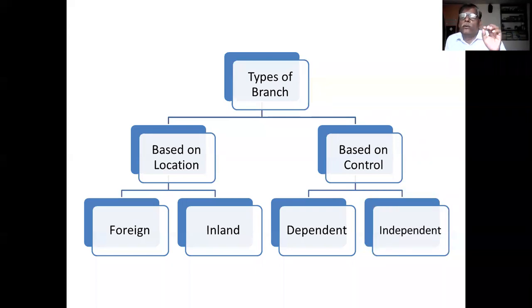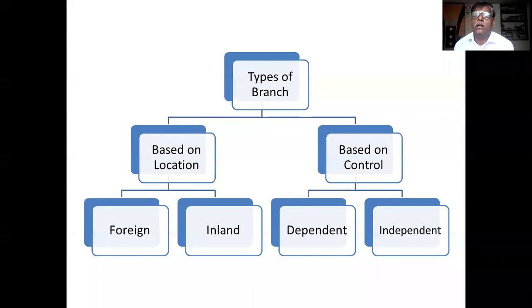One is under full control of the head office, another is not under the control of head office. If the branch is working under the full control of the head office, that is called a dependent branch. And if the branch is not depending on the head office, then that branch is called an independent branch.